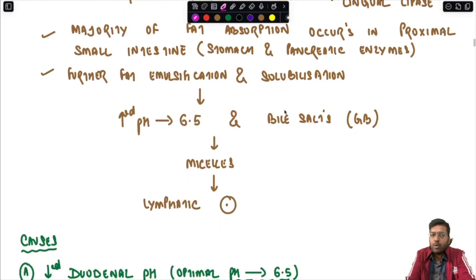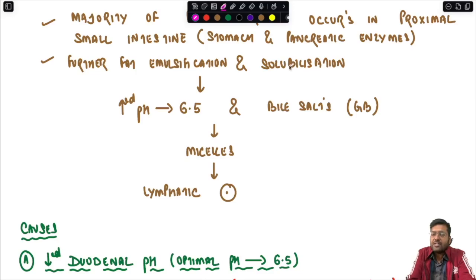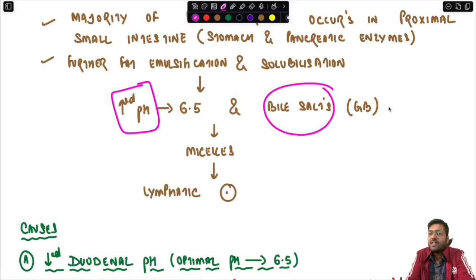Once the fat is broken down, further fat emulsification and solubilization requires two things. It requires a basic pH, and it requires bile salts, which are synthesized inside the liver and stored in the bile. Via the pancreatic duct, the bile salts enter the duodenum. So at a basic pH and with the help of bile salts, they form micelles, which are further processed to form chylomicrons, and then they are absorbed into the lymphatic circulation. So lymphatic absorption is important for fat absorption.